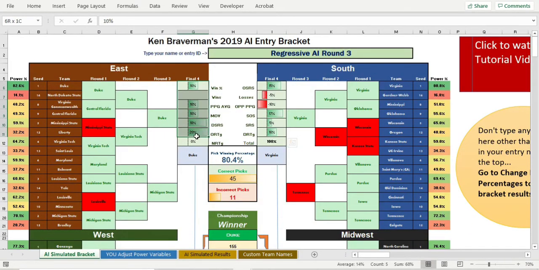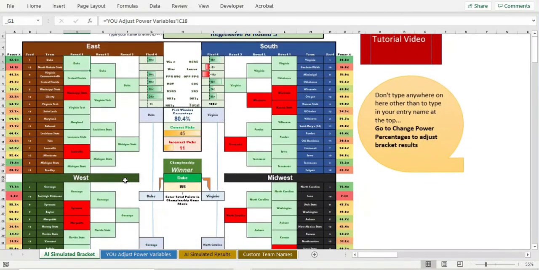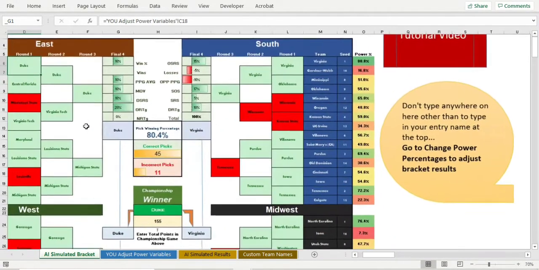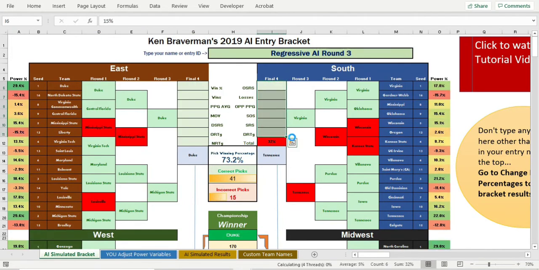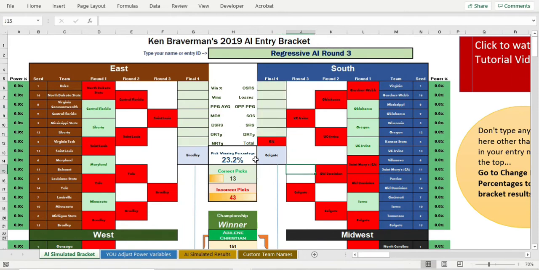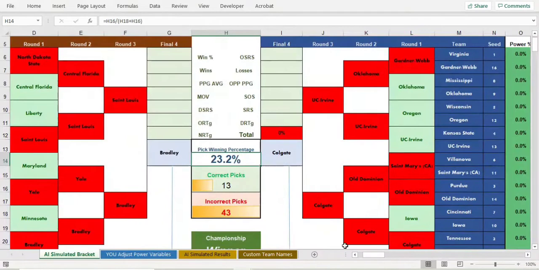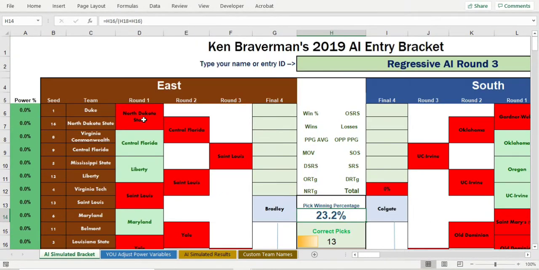However, I have an optimal distribution in there from the past, and it literally predicts who's going to win the games without you having to fill it out. What do I mean by that? Watch this. If you get rid of all the percentages, you end up with this weird result where you only get 23% of the games right, meaning all the games are picking themselves based off of nothing.